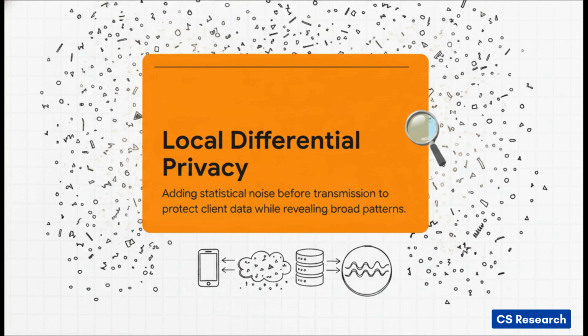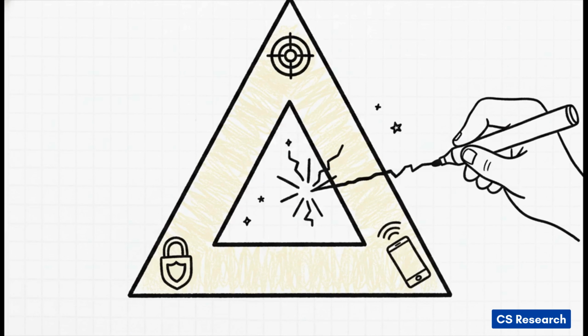Well, the answer usually relies on something called Local Differential Privacy, or LDP for short. You can think of LDP as like a mathematical blur filter applied right on your device before a single byte of data ever leaves your phone. By injecting carefully calibrated statistical noise into the data, the server gets completely jumbled, noisy information from you, and that gives you total plausible deniability. The server literally cannot reverse engineer your specific data. But when it aggregates the noisy data from millions of other users, the noise cancels out and the true underlying patterns emerge. Sounds pretty perfect, right? Well, actually, no, not quite.